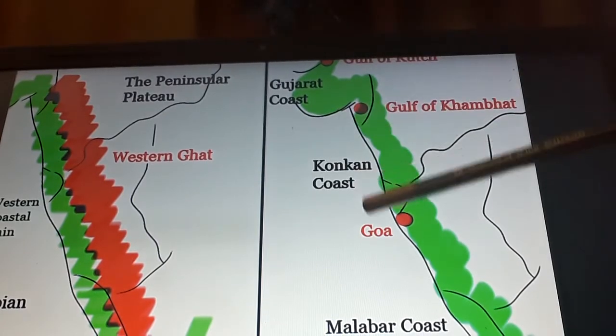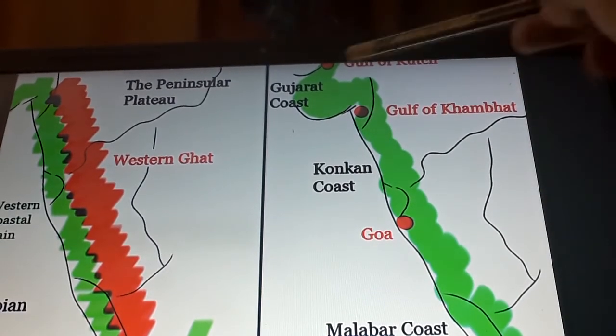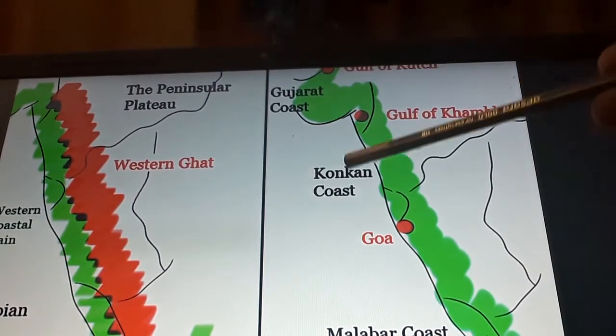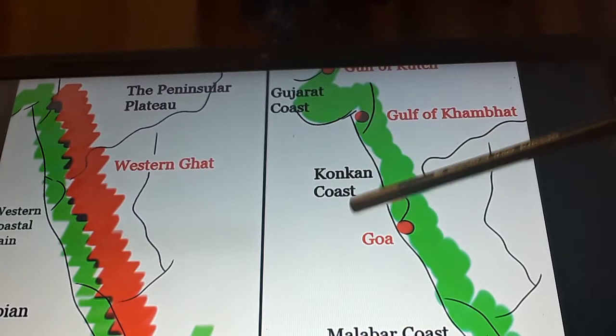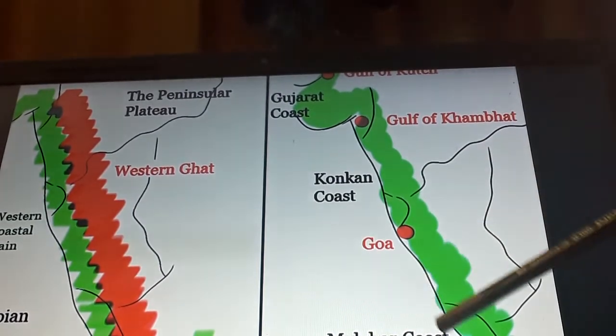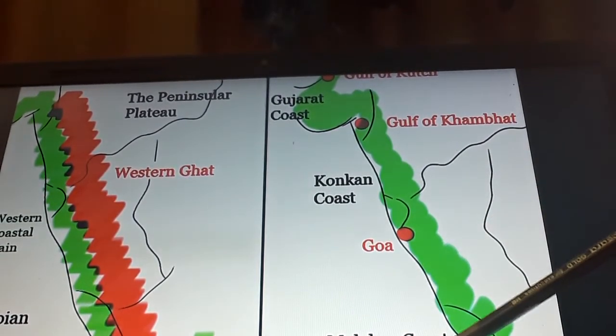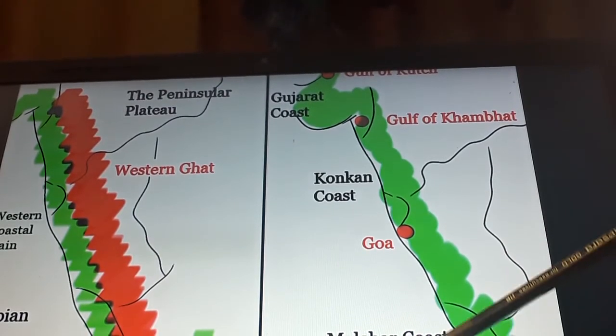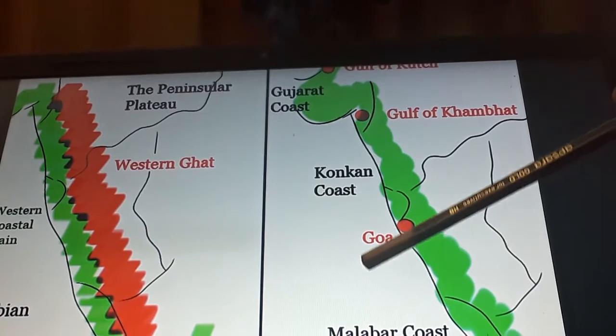The western coastal plain is divided into three parts. North is known as Gujarat coast. Middle is known as Konkan coast, and southern side is known as Malabar coast. Understand? I hope all of you understand.